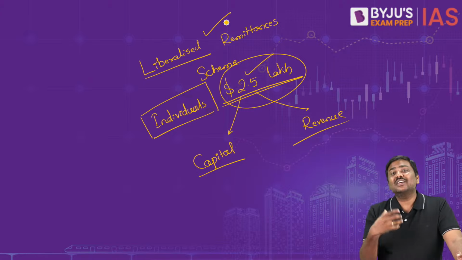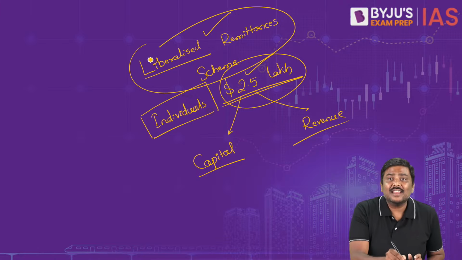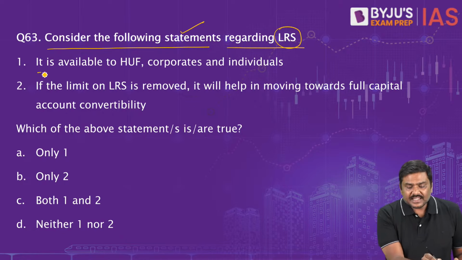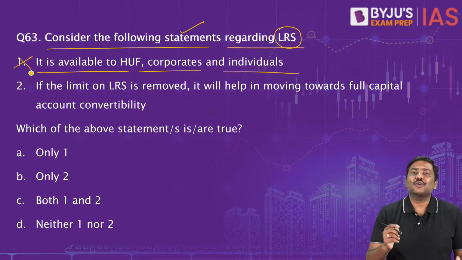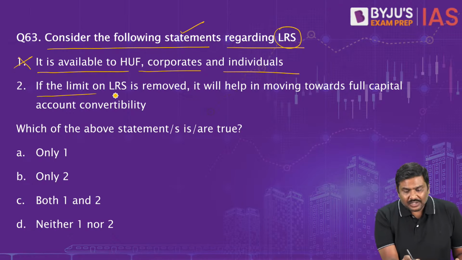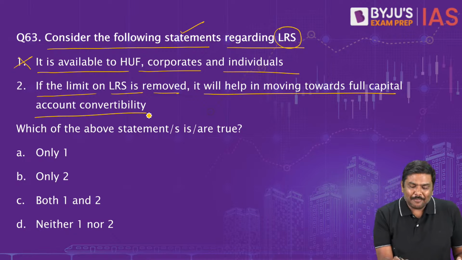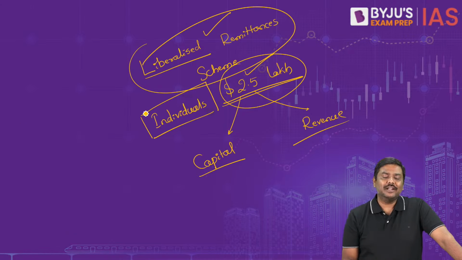That's the reason there is now a concern that we will have to focus on for what purposes the LRS scheme has been utilized. Now have a look at the question. It is available to HUF, corporates and individuals. Statement 1 is wrong. If the limit on LRS is removed, it will help in moving towards full capital account convertibility. Now what is the side of a capital account convertibility?